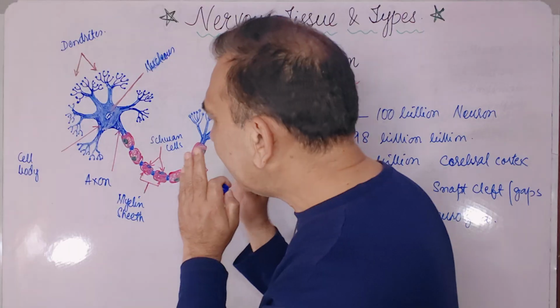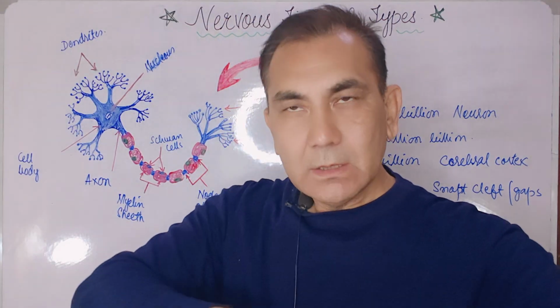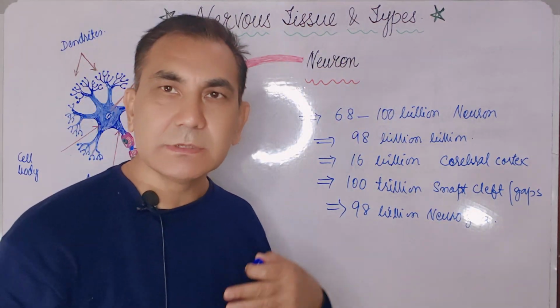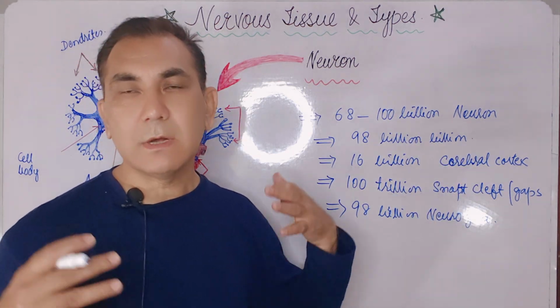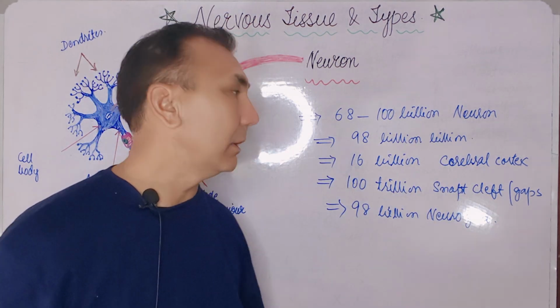When the Schwann cell is destroyed, the myelin sheath will not be regenerated, and the nerve impulses will not travel fast, so the messages from the brain will not reach the peripheral level.